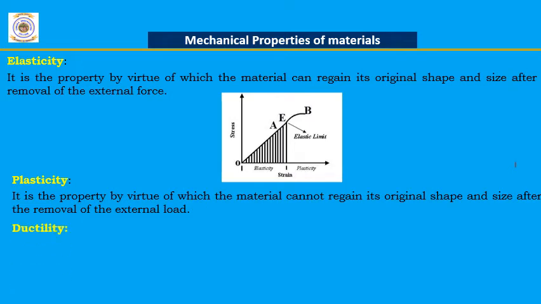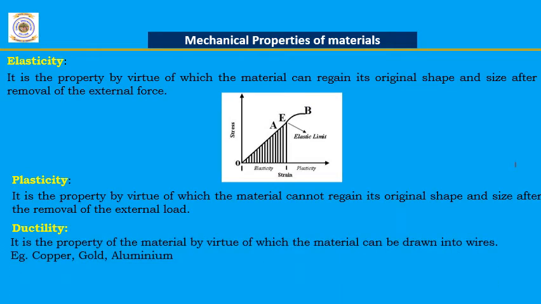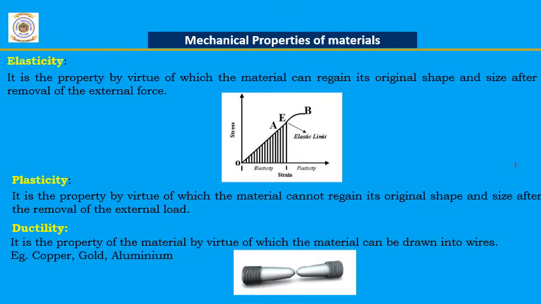Next one, ductility. Ductility is one of the important properties of material, by virtue of which the material can be drawn into wires. The example is either aluminum or steel. Let us consider the example of steel. In this diagram we can see the tensile load.